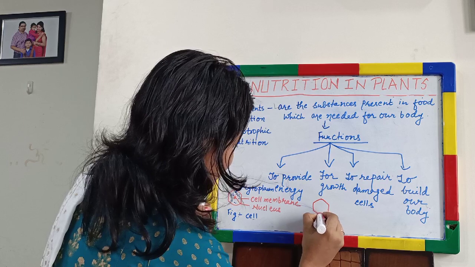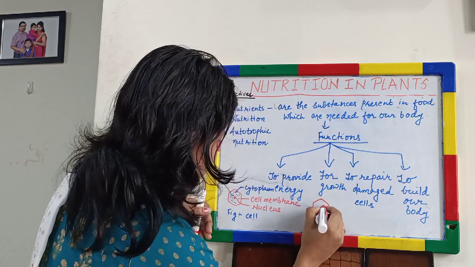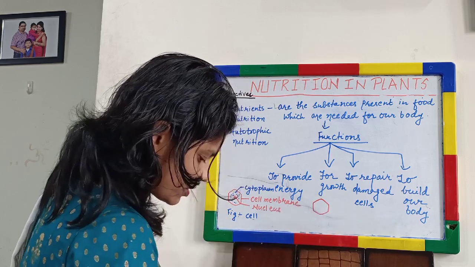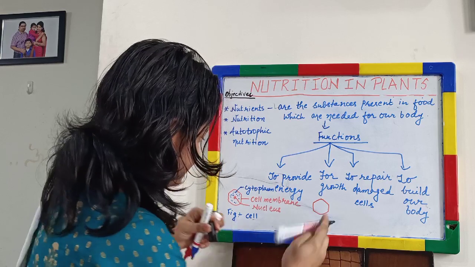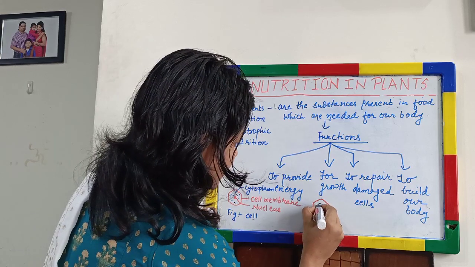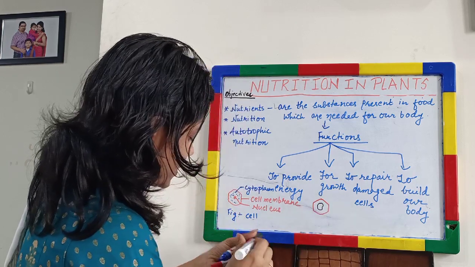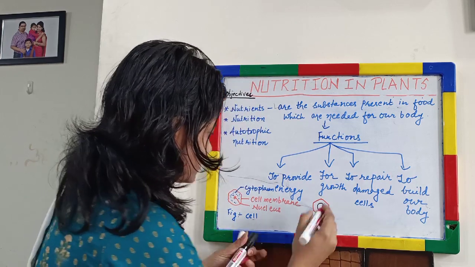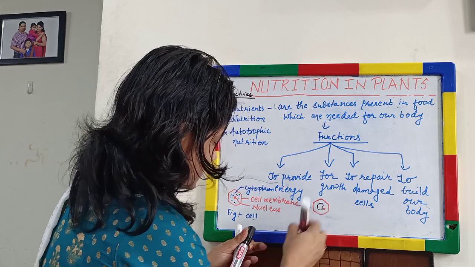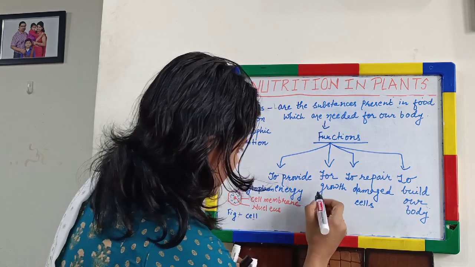And there is one more difference in a plant cell: the nucleus is pushed to the side because of the presence of a vacuole. So there is a large vacuole which pushes the nucleus to the side. It has a cell wall also.